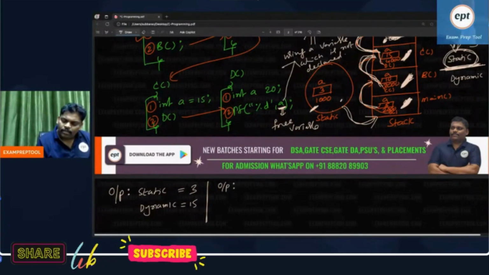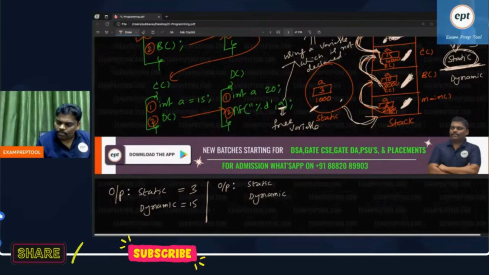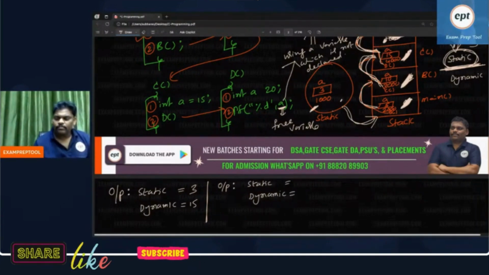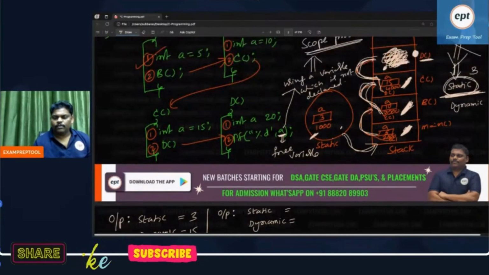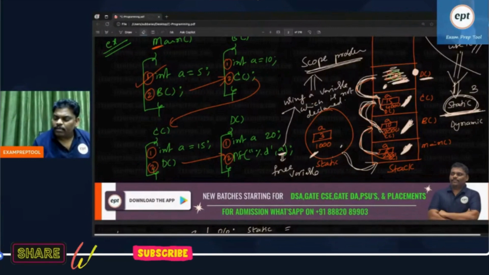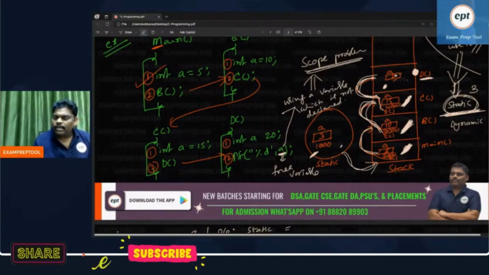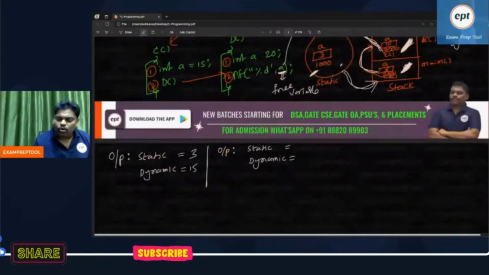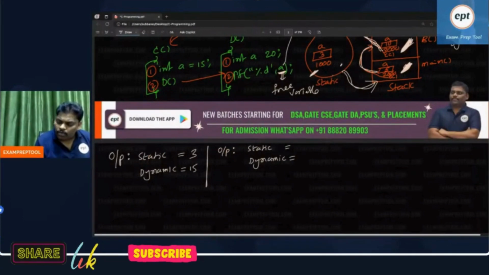Static, what is the answer? Dynamic, what is the answer? Interesting answer. Static how much? Dynamic how much? This is available. If local is there, where is the problem? Local is there, no problem. 20 is printed for both.